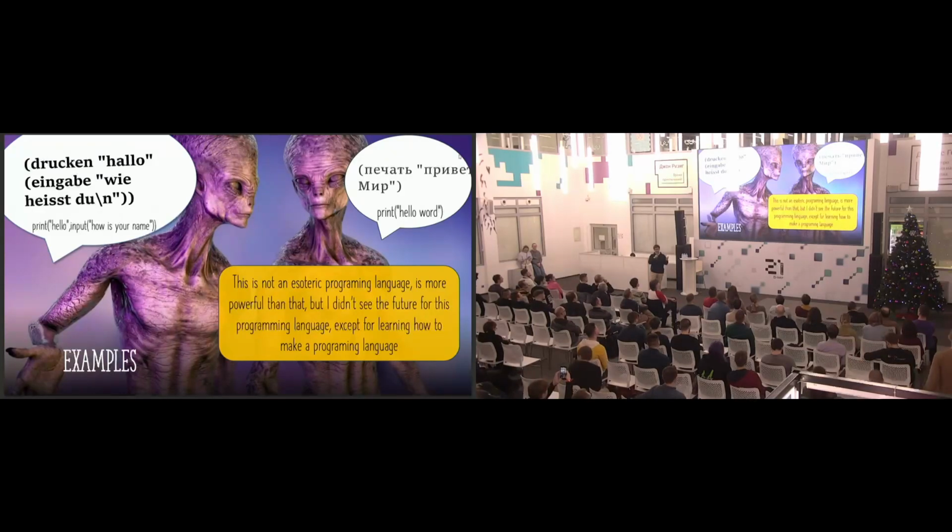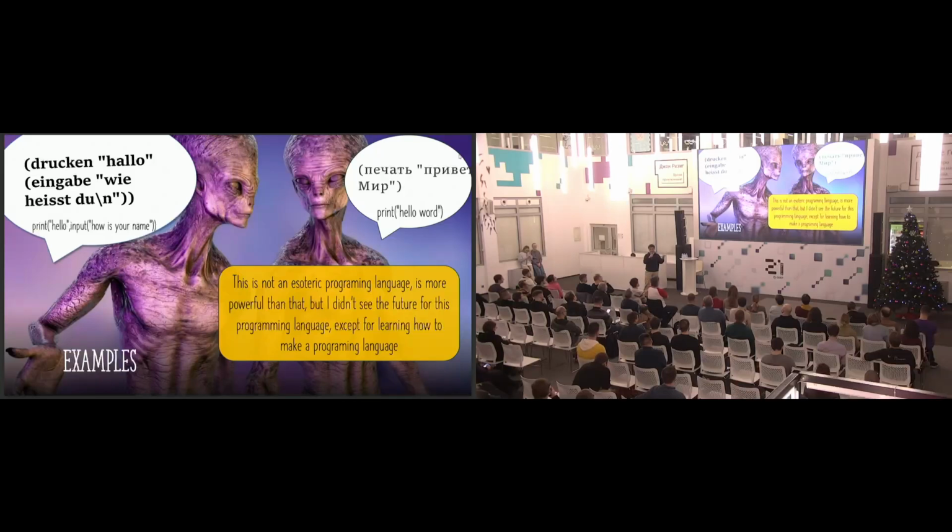The process to build a programming language is hard, but here is a simplified version. This is not an esoteric programming language. I don't know if you know esoteric programming languages. This is how you know BrainFuck. Okay, BrainFuck is a kind of esoteric programming language. It can do everything, but it's not like this.